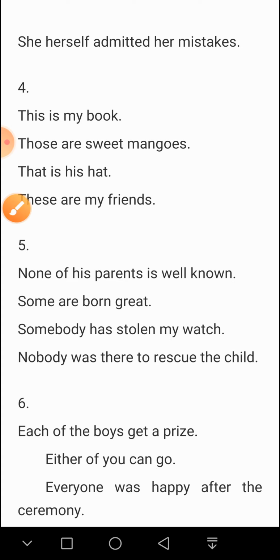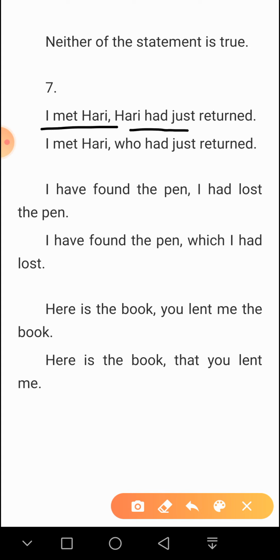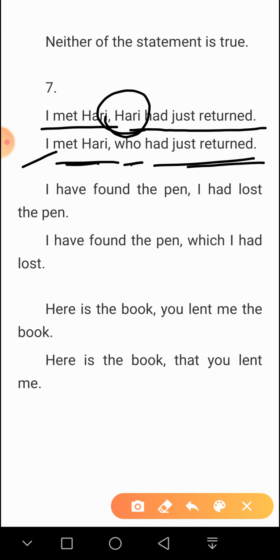So here the next one, the seventh, is relative pronouns. See the examples. I met Hari. Hari had just returned. I have used Hari two times. But in the next one, I met Hari who had just returned. Instead of Hari, I have used who.